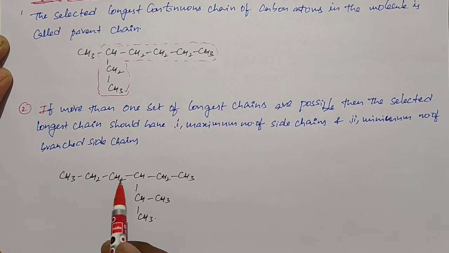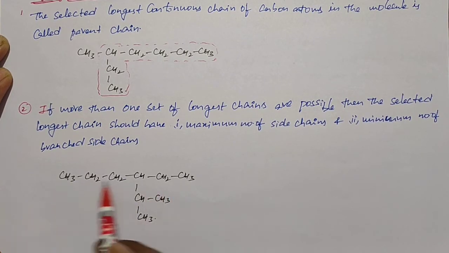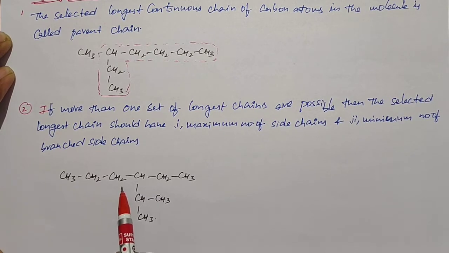One is 1, 2, 3, 4, 5, 6. Another one is 1, 2, 3, 4, 5, 6. So this is one longest chain, and this is another longest chain. But which one do we need to take? If more than one possible long chain is present, at that time we need to choose the one with fewer branched side chains.